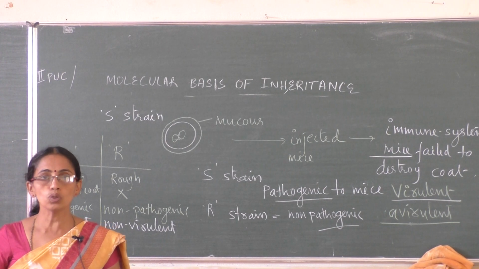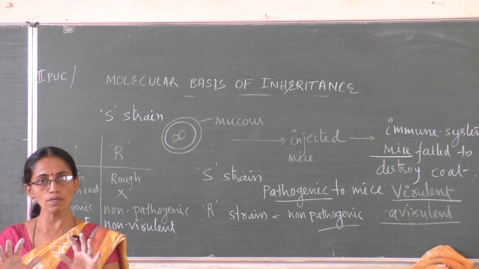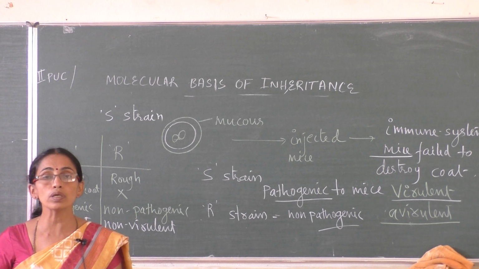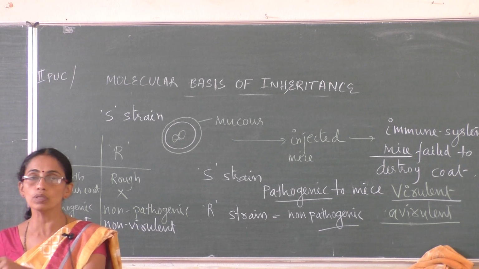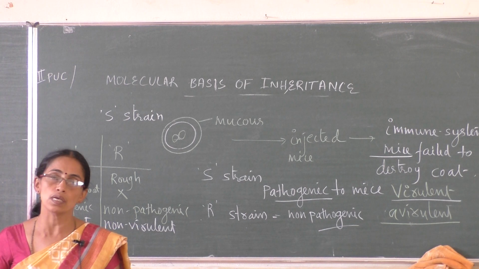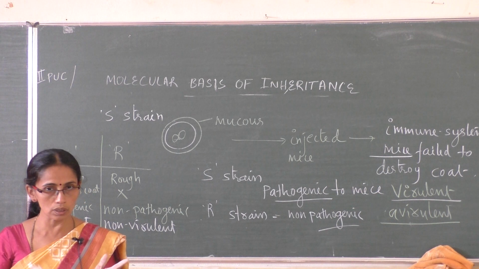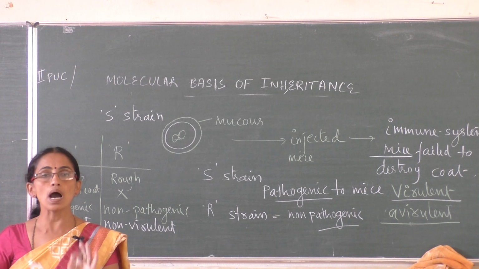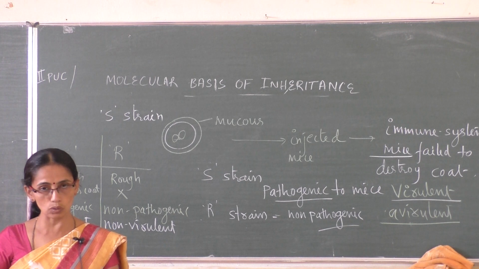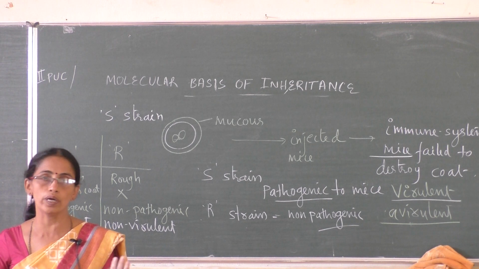That's why S strain became pathogenic, virulent, to the mice, whereas R strain without coat was easily destroyed by the immune system of the mice, so R strain was not found pathogenic. R strain is avirulent.